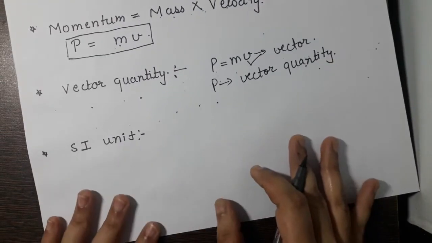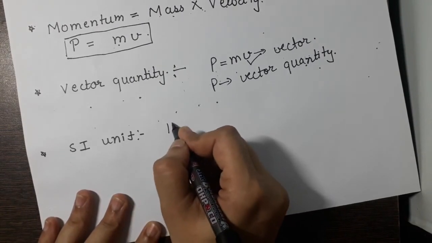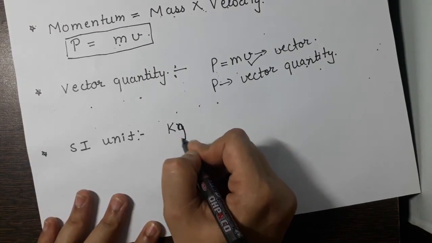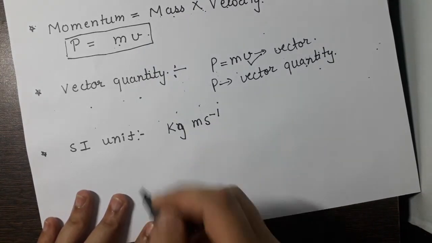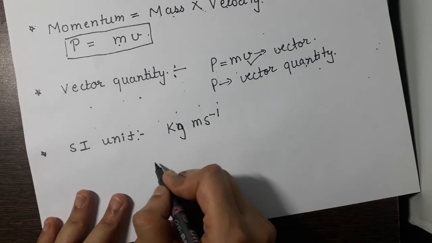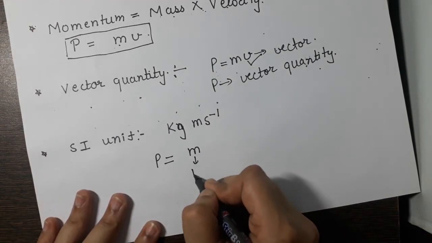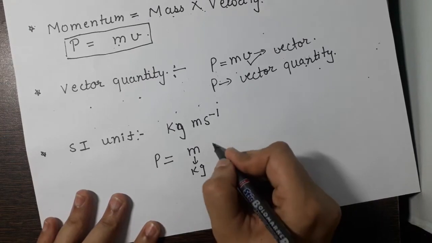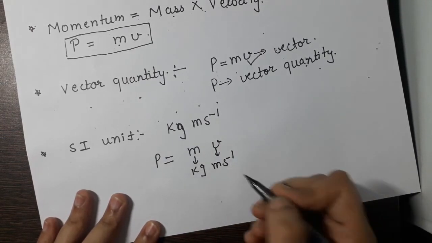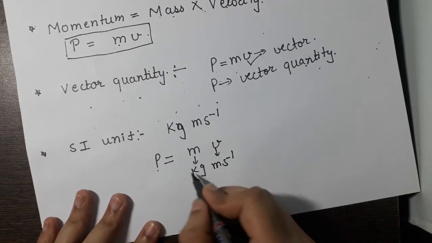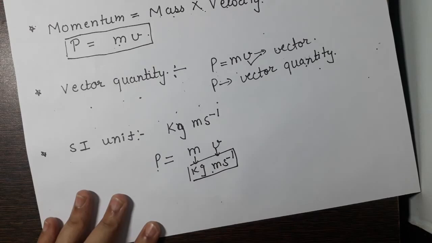Now the SI unit of momentum is kilogram meter per second. When we solve the numericals, in momentum we will take mass always in kilogram and velocity in meter per second. So the units of momentum are kilogram meter per second.